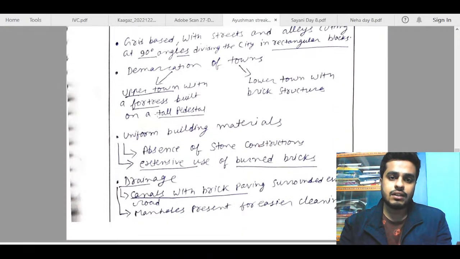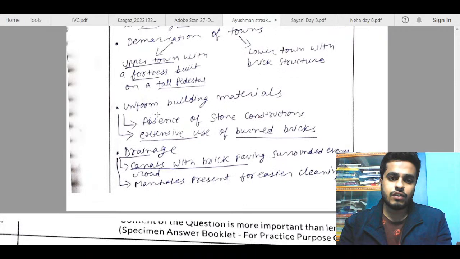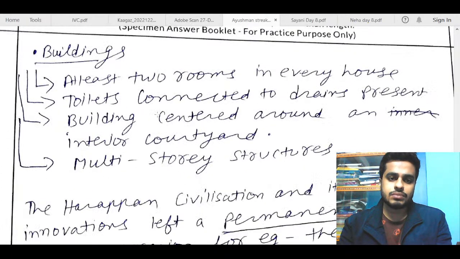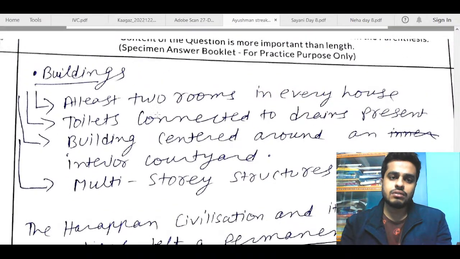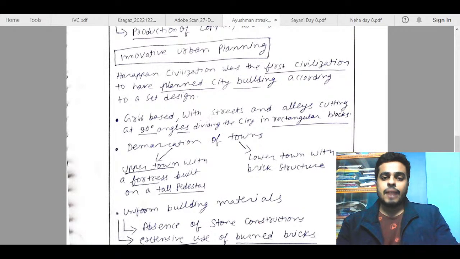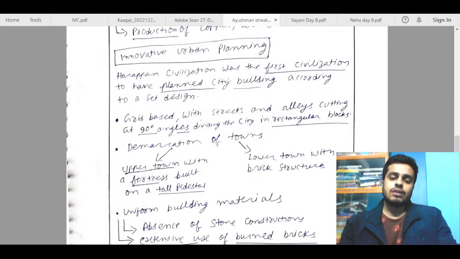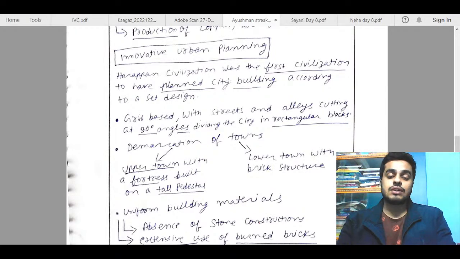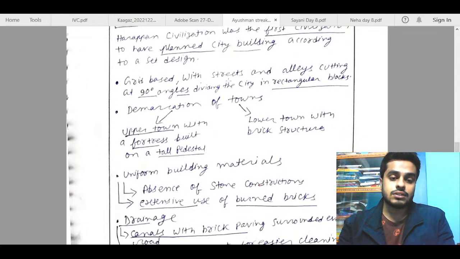Okay, grid-based, fine. Demarcation of towns. This is okay. Uniform building materials, drainage. Okay, buildings at least 2 rooms. Fine. Okay. So again here, some dimensions are missing. You have again talked about most of the urban planning part. Other than that, you can talk about what all shows the advancement of urbanization. For example, this trade and commerce, and then seals and all, transportation methods. Those things could have been mentioned in this answer.